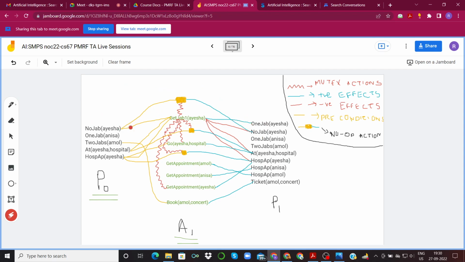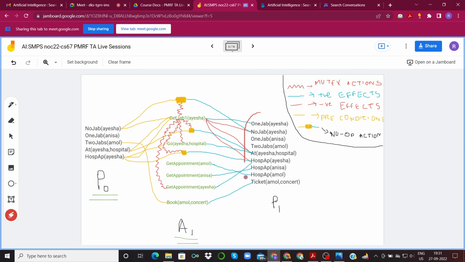An example here is this particular no-op operator has a prerequisite no jab Aisha, and it has simply one positive effect, no jab Aisha, basically copying this information from P0 to P1. And we do that for all of these conditions if not done already.